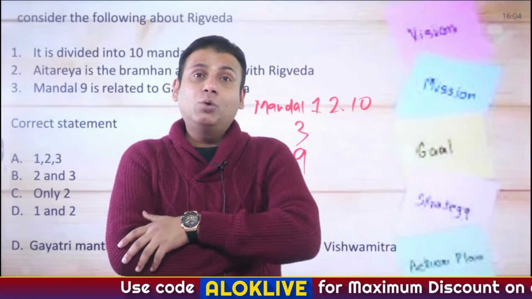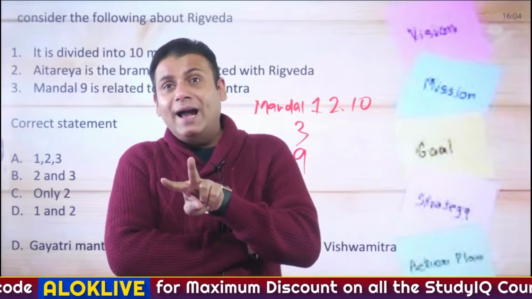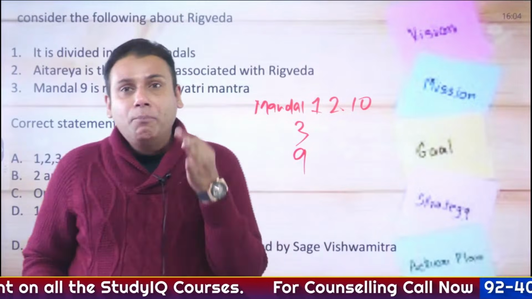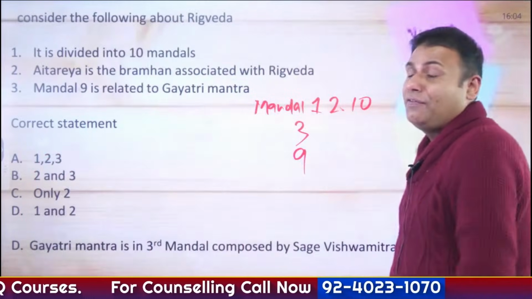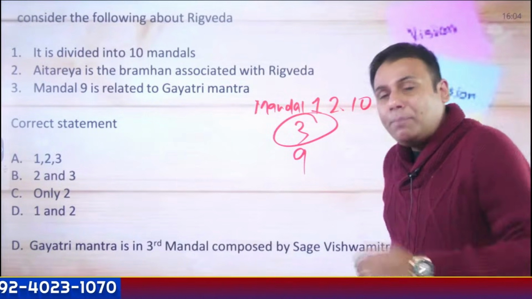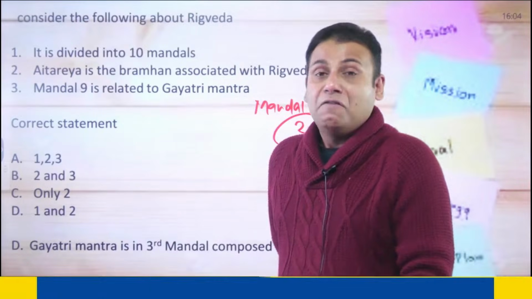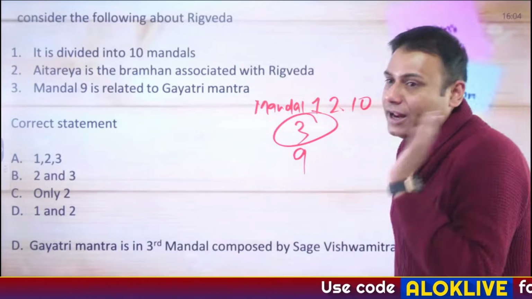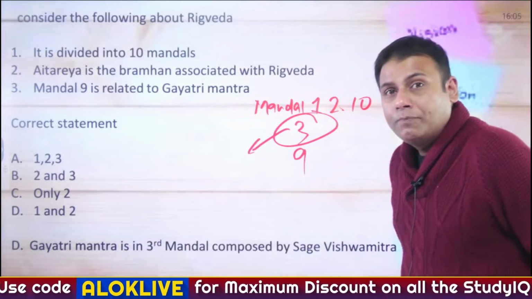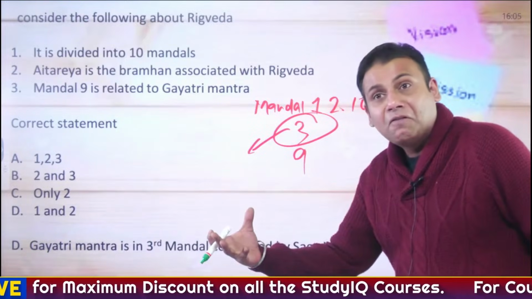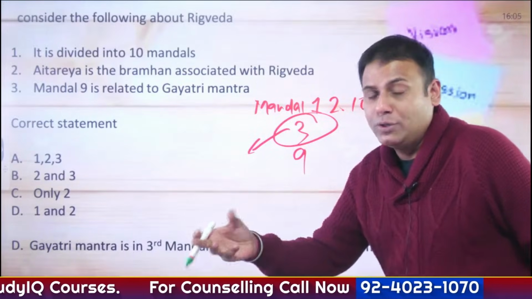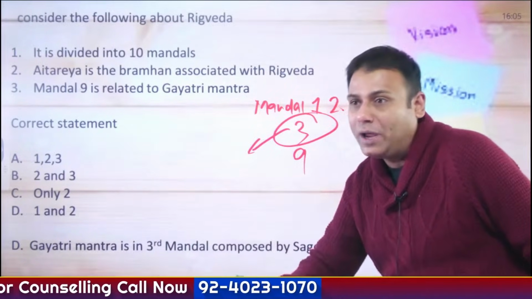200 hymns are dedicated to Agni, god of fire. 120 hymns are dedicated to Som, that is god of plants or intoxicants. And the most important mandal, and a question has been asked on that, Mandal 3. The famous Gayatri mantra finds mention in which mandal of the Rig Ved? It finds mention in Mandal 3 of Rig Ved. The origin of the Varna system finds mention in which section of Rig Ved? It finds mention in Purusha Sukta, which is a part of Mandal 10 of Rig Ved.